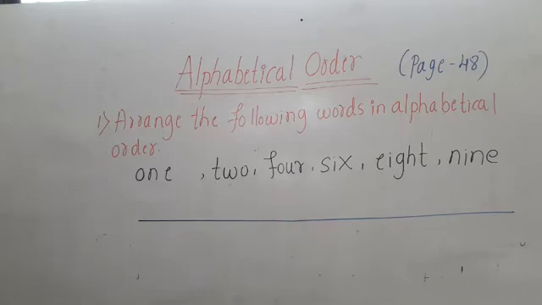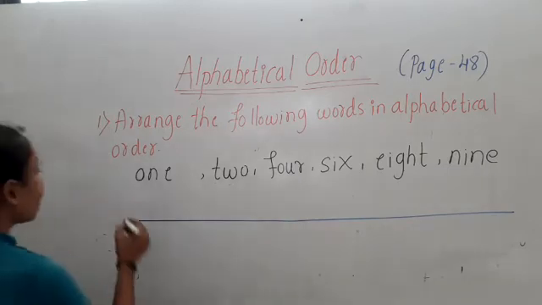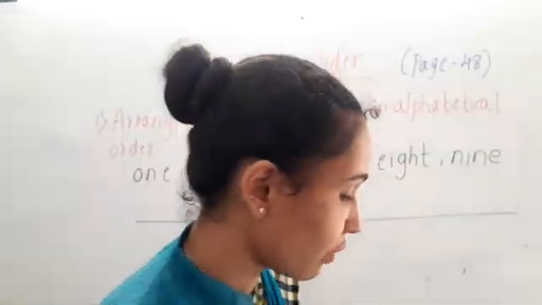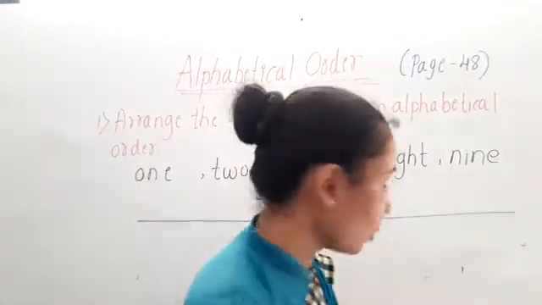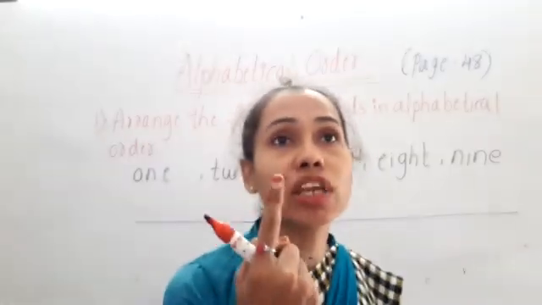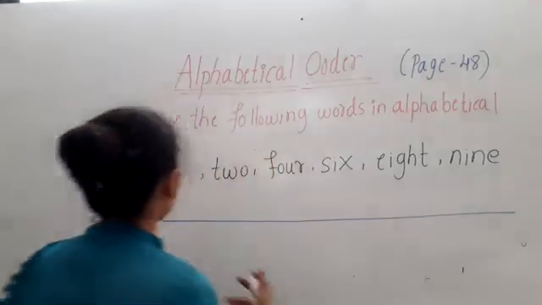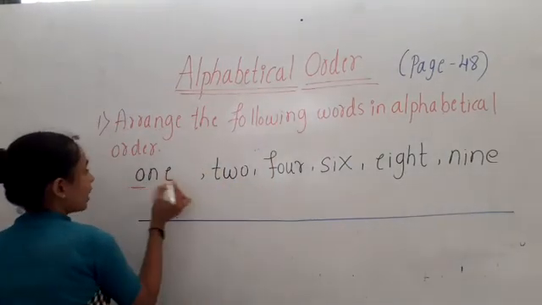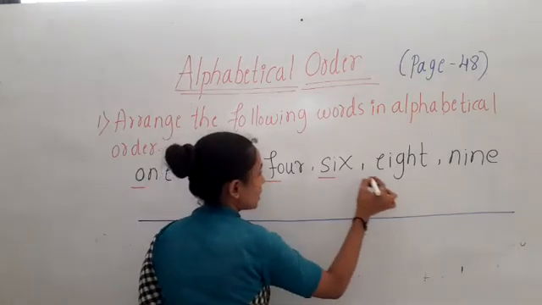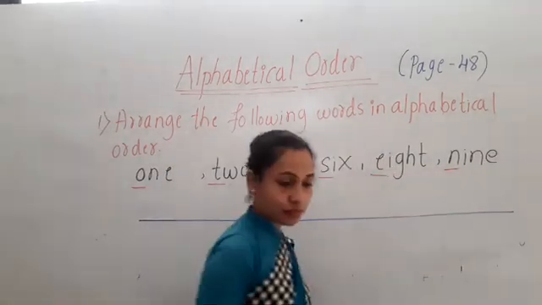Look at the first letter of all the words. So here we have O in the one, T in the two, F, S, E, N.